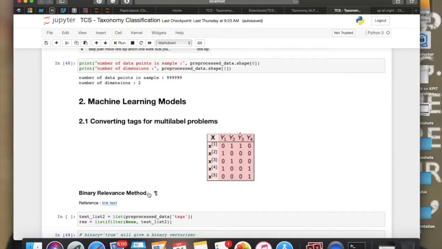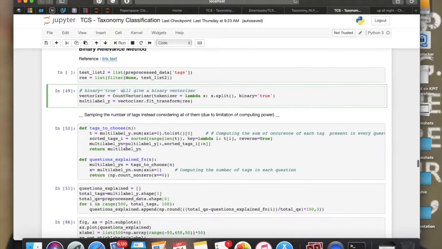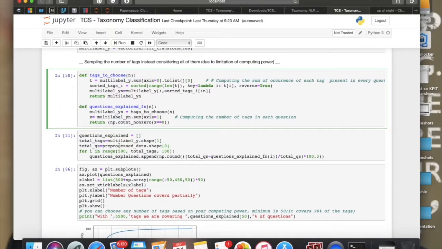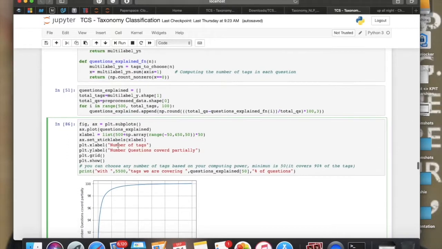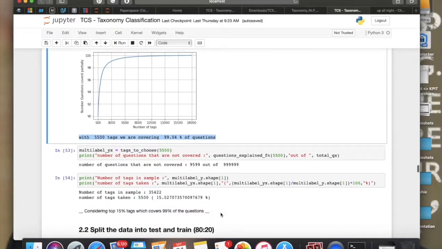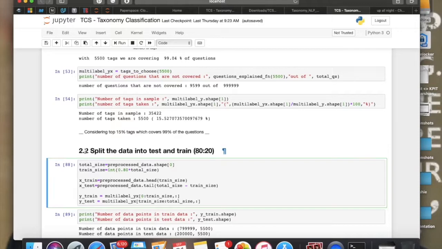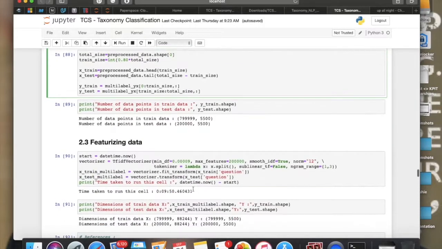Now, finally making our machine learning model. We will be using the concept of binary relevance for this multi-label problem. As we have 42,000 unique tags, the binary relevance method will create 42,000 different models, which for me can be computationally very expensive. One important thing to note here is that we have an imbalanced dataset. Analyzing further, we get to know that with the help of the top 15% tags, we are covering nearly 99% of the questions. Hence, we can exclude the remaining tags and only use these 5,500 tags, which will be more efficient. We split the data in an 80:20 ratio.